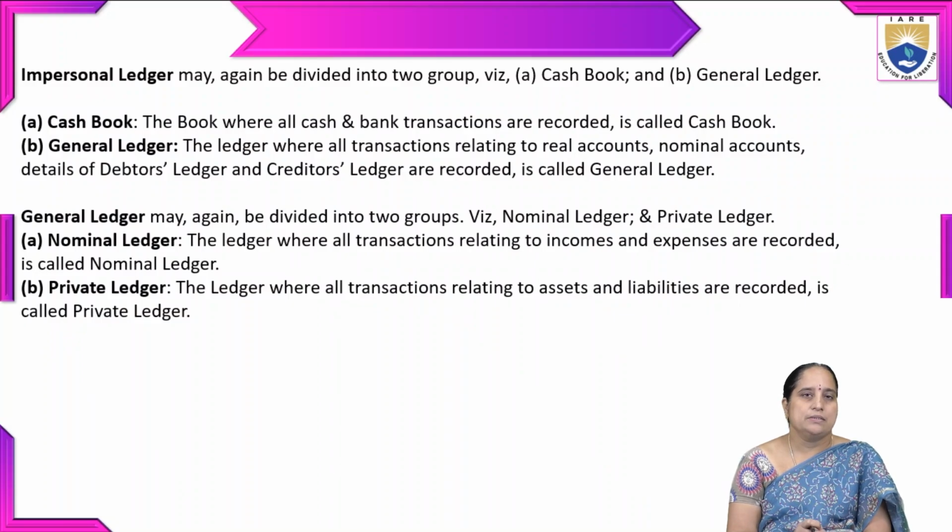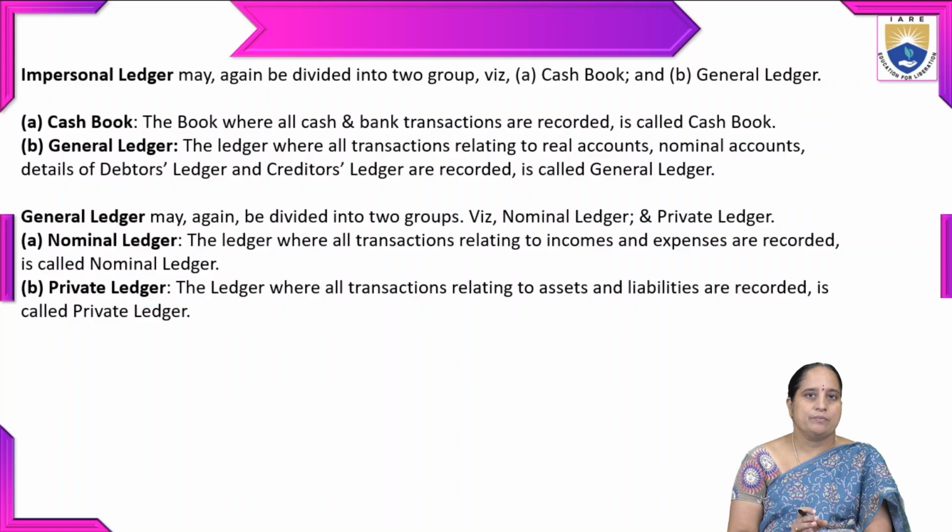The second category is impersonal ledger, which may be further divided into two groups. One is cash book, another one is general ledger. Cash book means the book where all cash and bank transactions are recorded. That is known as cash book. General ledger is the ledger where all transactions relating to real accounts, nominal accounts, details of debtors ledger and creditors ledger are recorded and it is known as general ledger.